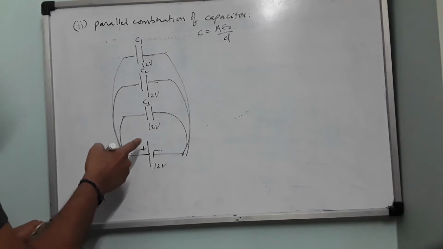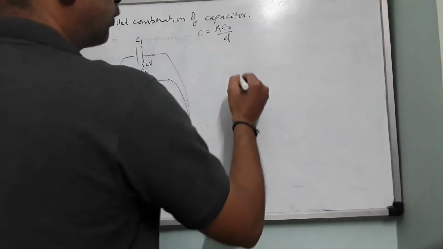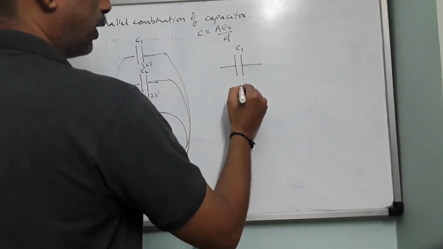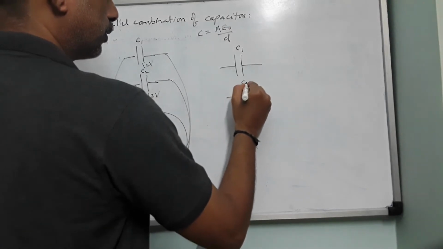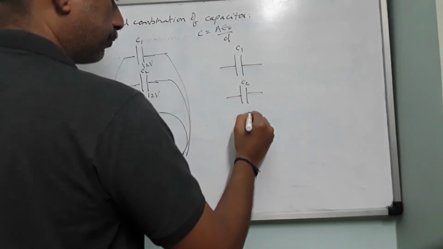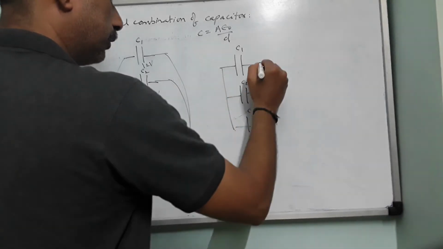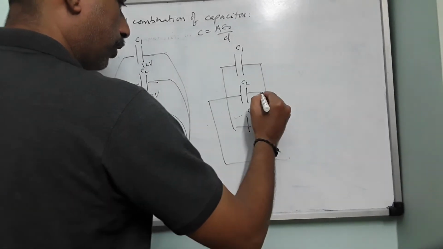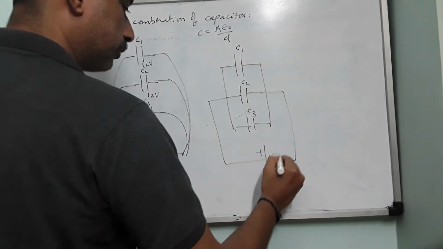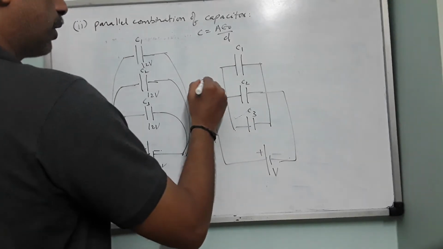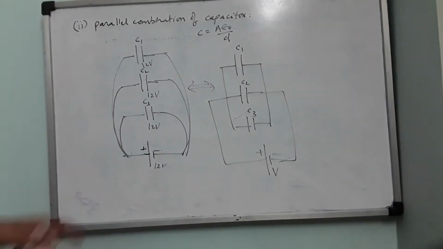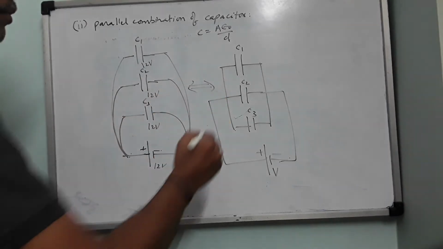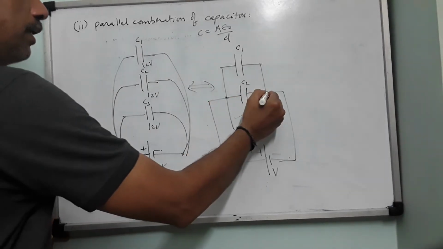So this diagram looks somewhat awkward, so we will draw it in another way: this is C1, this is C2, and here is C3. First we join all of them like this, and we take the common point and connect it to the battery of potential difference V, plus minus. So these two diagrams are identical, one and the same. Instead of connecting everything to the battery, we connected all of them together to one point, and then these points are connected to the battery.